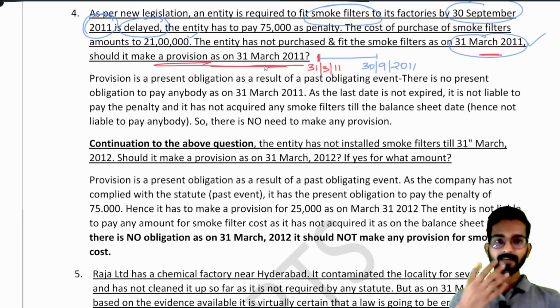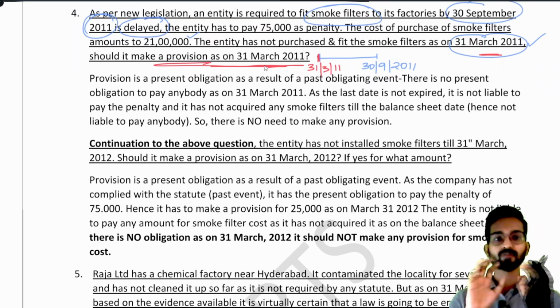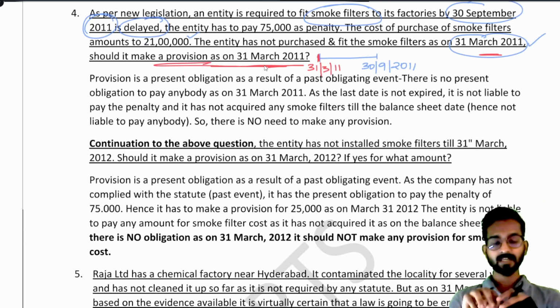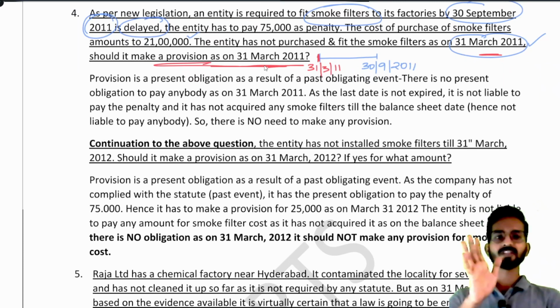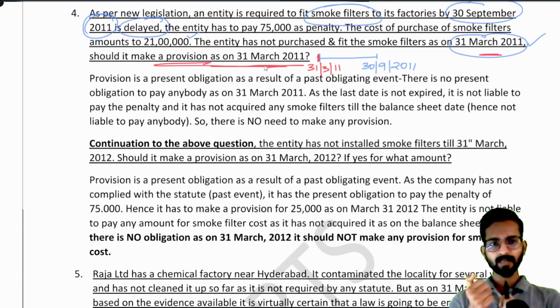Arey bhai, I still have 6 months to fit that, no? So I need not make any provision for the penalty because I still have 6 months to fit the smoke filters. Even if I have not made any provision for smoke filters, even if I have not put smoke filters in my factory, I will not make any provision for the penalty because I will say I still have 6 months time now. Why should I make a provision for penalty?